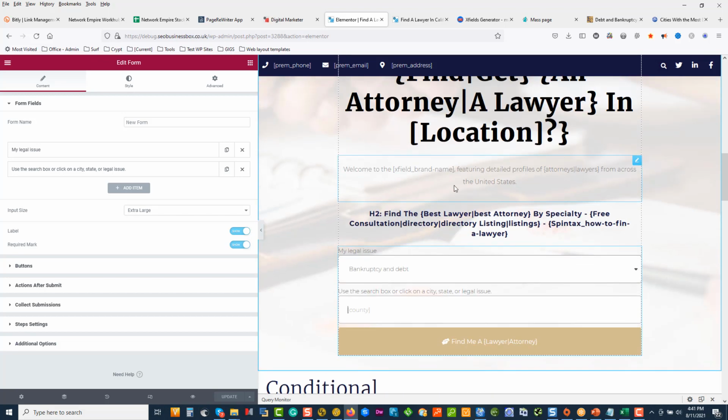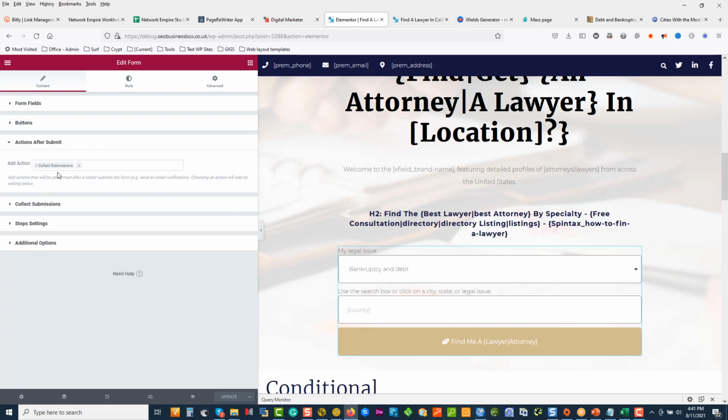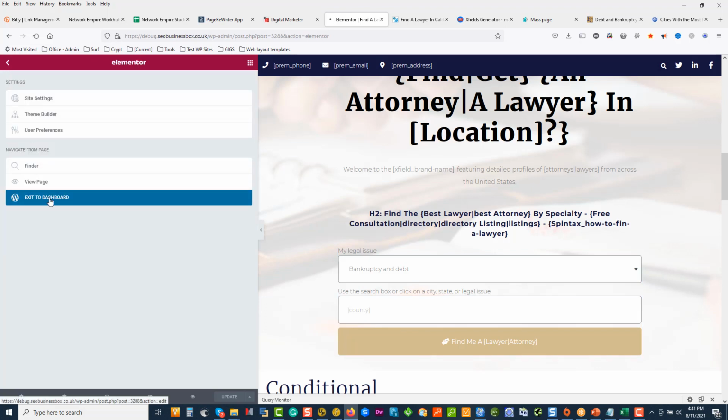The way we generate leads is if we use this form and we haven't got a lead system yet, we can simply take this and, inside the action after submit, say collect submissions. In Elementor, you'll see a section that they put aside now that captures all these in the actual WordPress database.